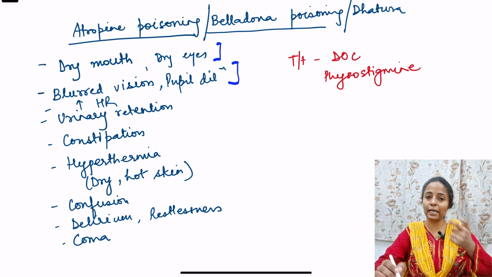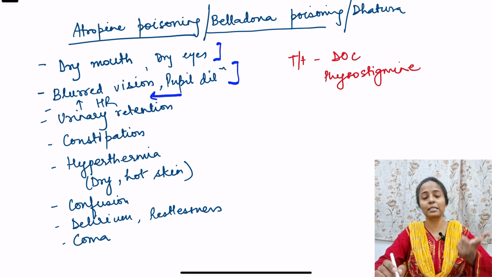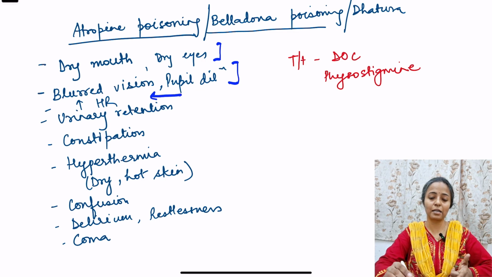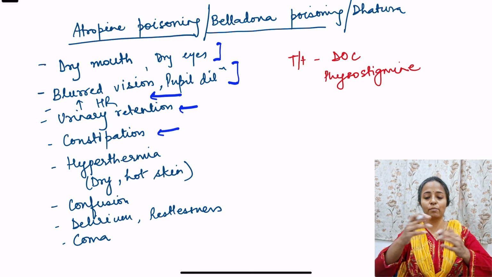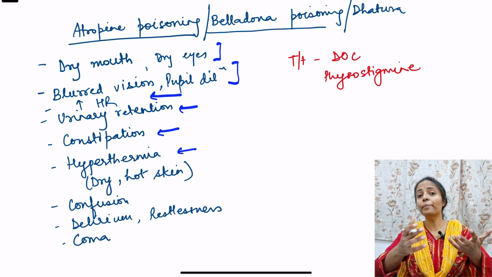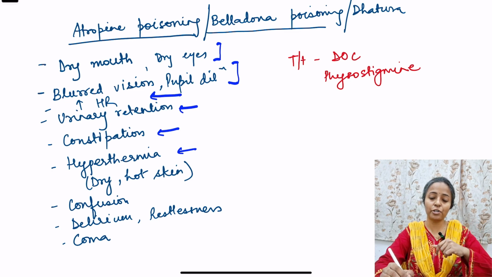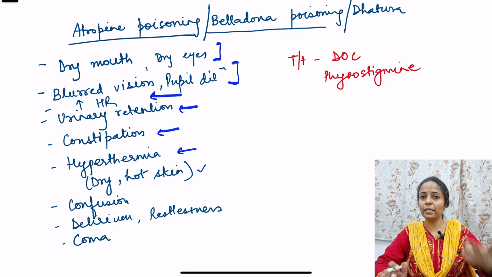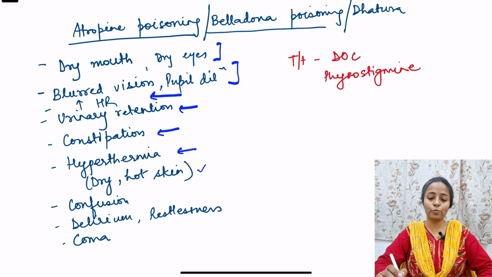Blurred vision, pupillary dilation. So imagine the effect on the eyes, right? Pupil constriction is the effect of acetylcholine; here we have pupil dilation. Increased heart rate; acetylcholine causes bradycardia. Urinary retention due to detrusor muscle relaxation. Constipation because of GI muscle relaxation, right? Hyperthermia, because there will not be any sweating, leading to hyperthermia and dry, hot skin. Then cognition will be affected. Acetylcholine is important for cognition, so it will lead to confusion, delirium, restlessness, and ultimately with too much effect, it will lead to coma. So those are the features of atropine poisoning.